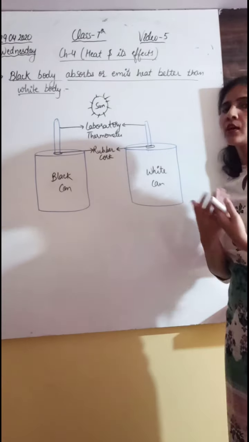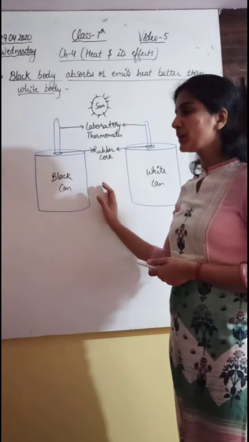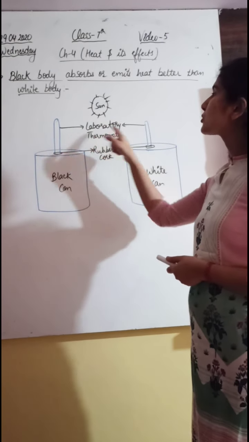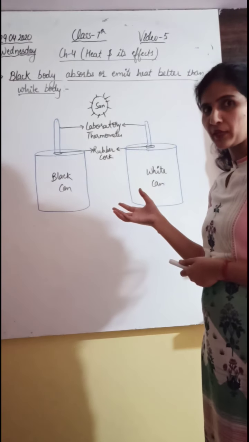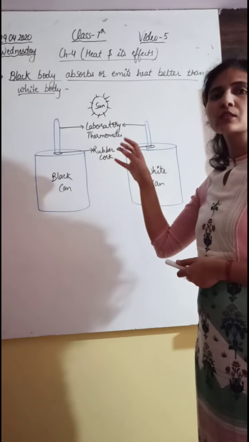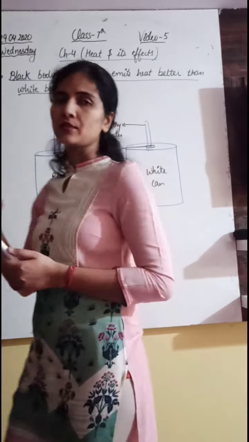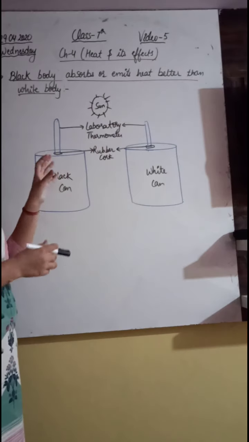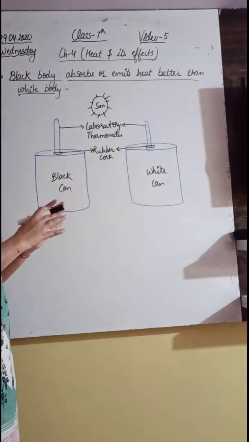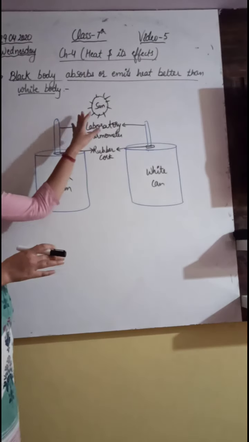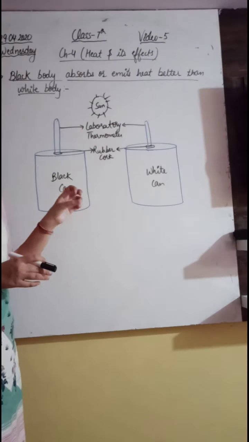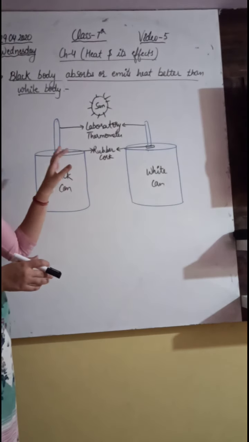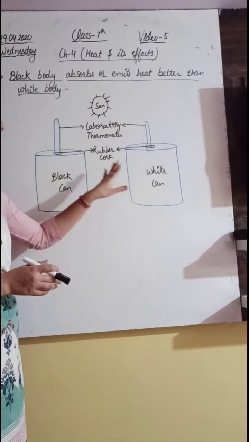वो absorb भी ज्यादा करती है और reflect भी ज्यादा करती है. So requirement for that, we have two containers, one is black in color, one is white in color, and we place two laboratory thermometers to check the temperature. Two corks are present to support the thermometers, and sunlight is there. So we will keep these two cans in sunlight for an hour, and initially we will check the temperature in the thermometers. Both have the same temperature, but after keeping the cans in sunlight for an hour, we will check the temperature again. Now we will observe that the temperature of the black body is more than the white body.